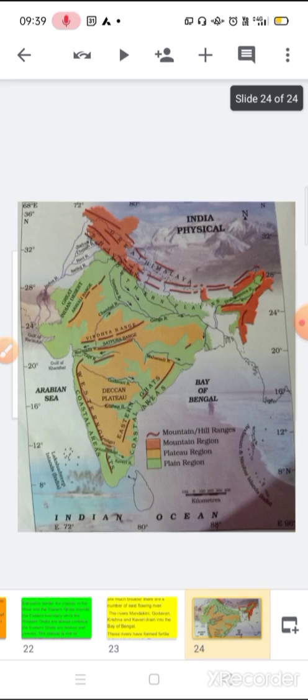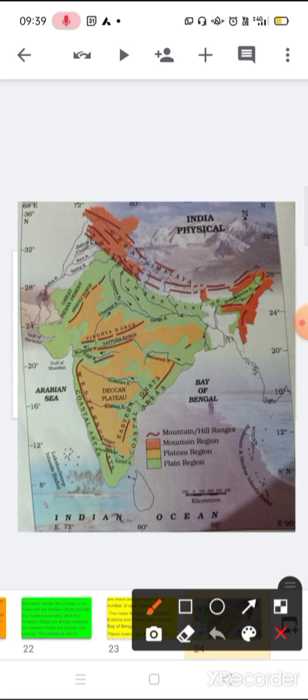I'll show you the picture also, and this picture I have taken from your NCERT book. If you want, you can take out your book and open this picture, and this will help you in understanding the explanation. As I told you, in the north we have the lofty Himalaya. You can see here the Great Himalaya range. What is the definition of a hill or a mountain?